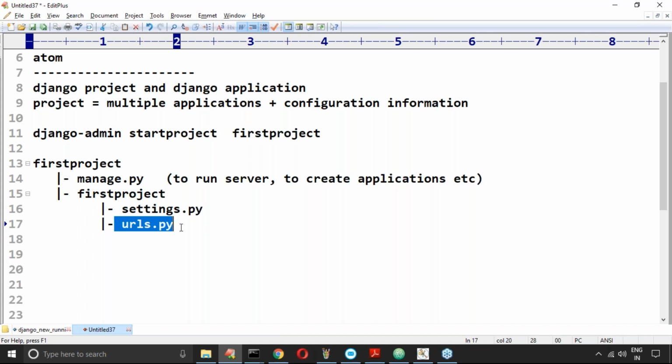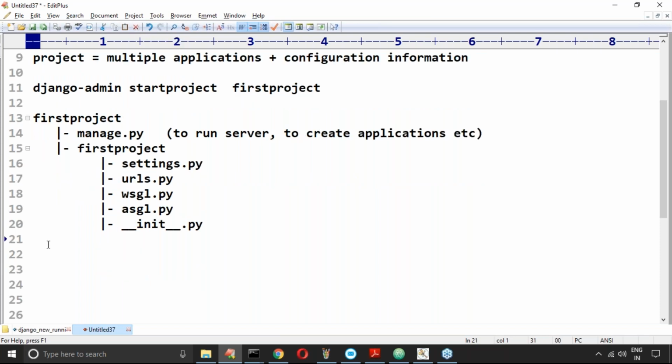Don't worry about the remaining things. I don't want you to remember all of it. Just remember only these two things. The remaining things are dummy as of now; we are not required to worry. Later we will talk about those things. But still, can you please spell out the names? The remaining ones are wsgi.py, next asgi.py, next __init__.py.